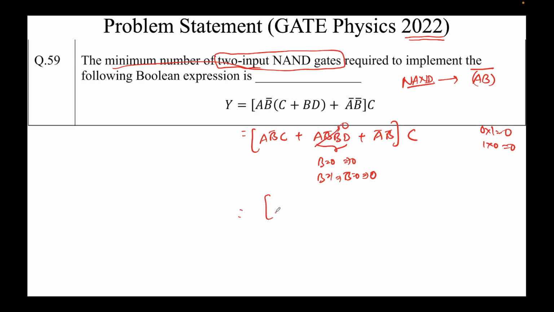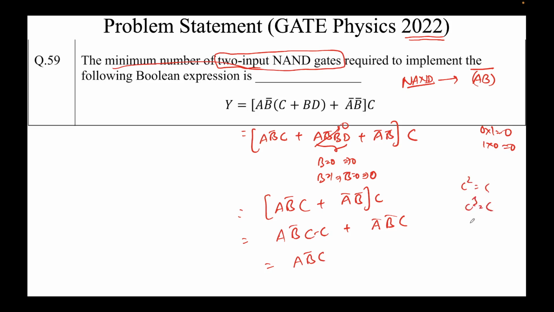So what we get is A B bar C plus A bar B bar C. Let's multiply C inside now. So I'll get A B bar C times C plus A bar B bar C. C times C is nothing but C. Remember that this is not your middle school or primary school algebra. C times C is nothing but C. High into high is high, low into low is low. Hence terms like C square is C, C cube is also C, C to the power 4 is also C. Everything is like that. Plus A bar B bar C.